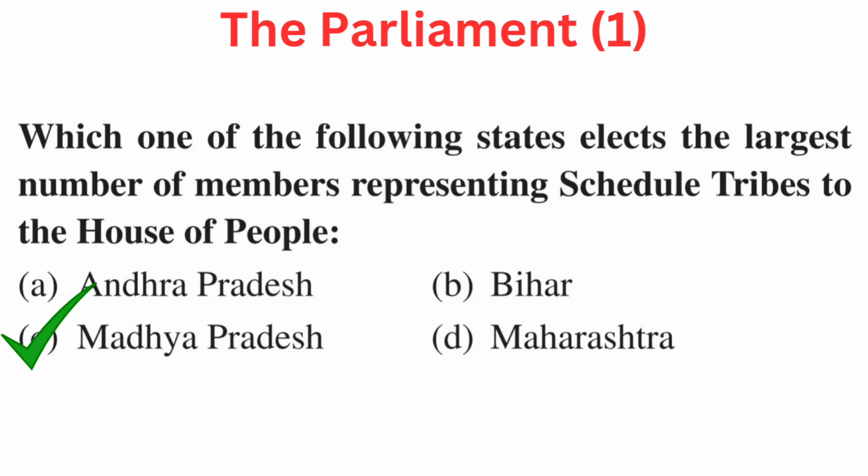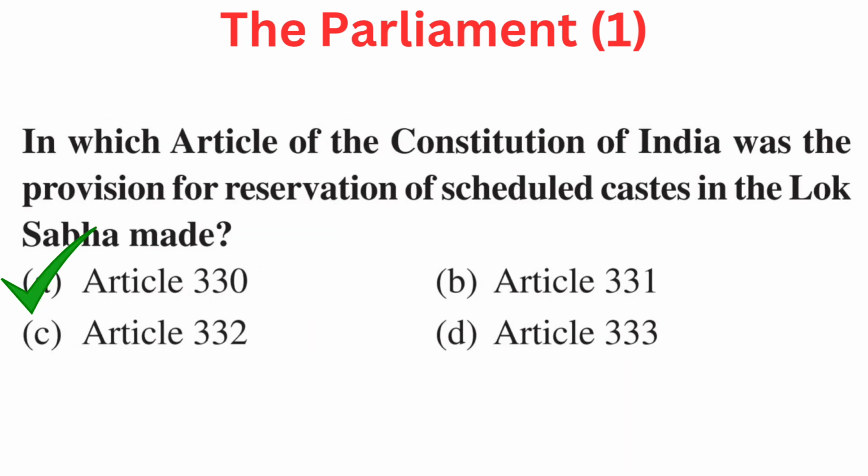Madhya Pradesh. Your question is, in which article of the Constitution of India was the provision for reservation of scheduled castes in the Lok Sabha made? Your options are A. Article 330, B. Article 331, C. Article 332, or D. Article 333. Right answer is A.